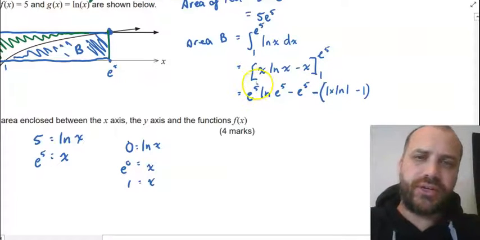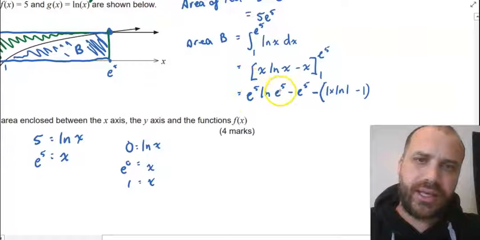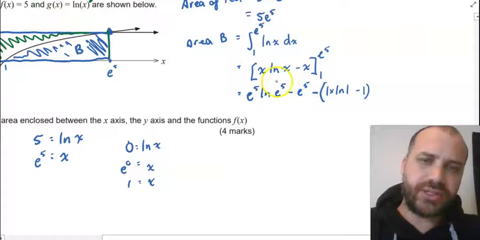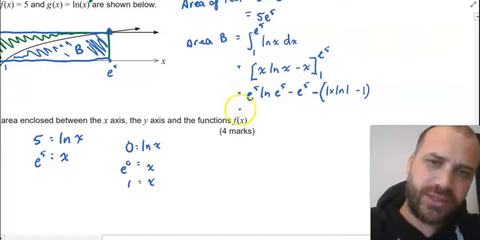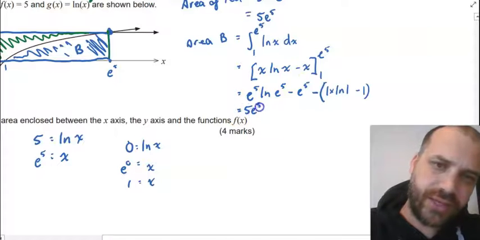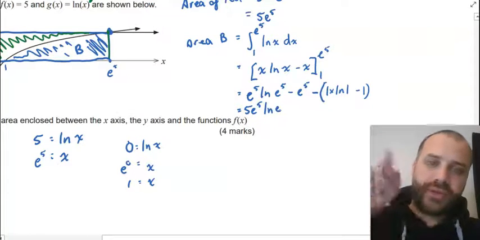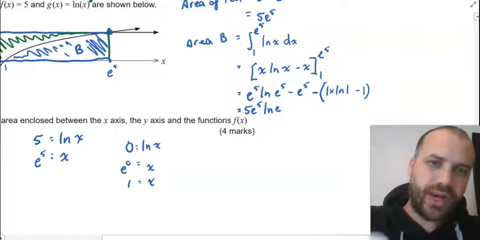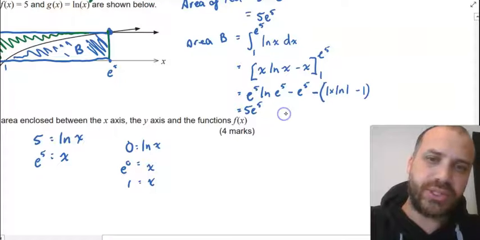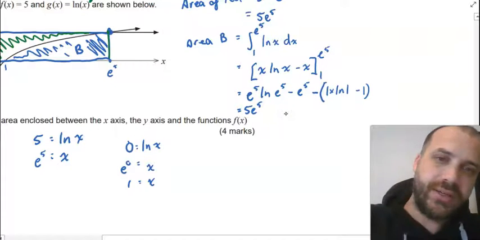We've got e to the 5, we've got ln e to the 5. Alright, so we can bring that 5 out the front. 5e to the 5, ln e. Oh, wait a minute. Log base e of e is 1. So 5e to the 5 times, this is 1 here, so we can get rid of that entirely. So we just get 5e to the 5, that's neat.